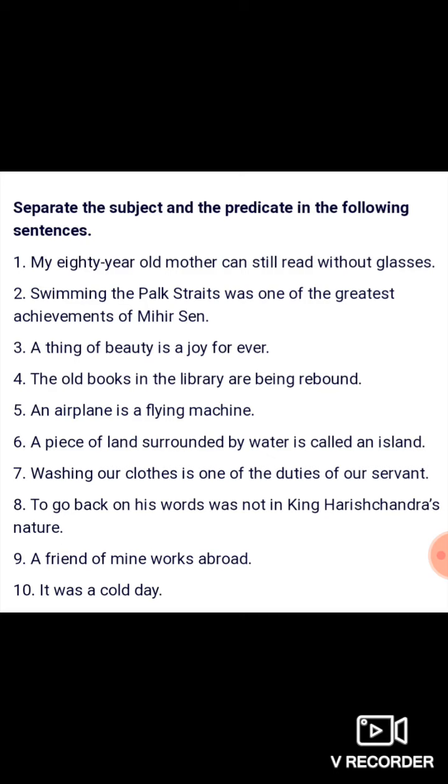Number 5, an airplane is a flying machine. Number 6, a piece of land surrounded by water is called an island. Number 7, washing our clothes is one of the duties of our servant. Number 8, to go back on his words was not in King Harishchandra's nature. Number 9, a friend of mine works abroad. Number 10, it was a cold day.